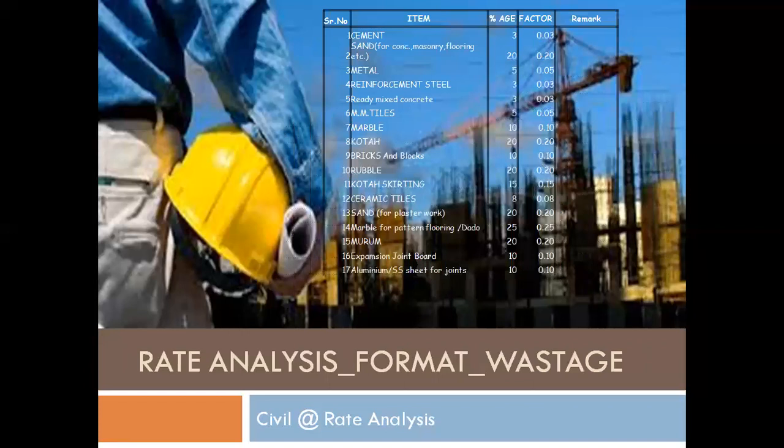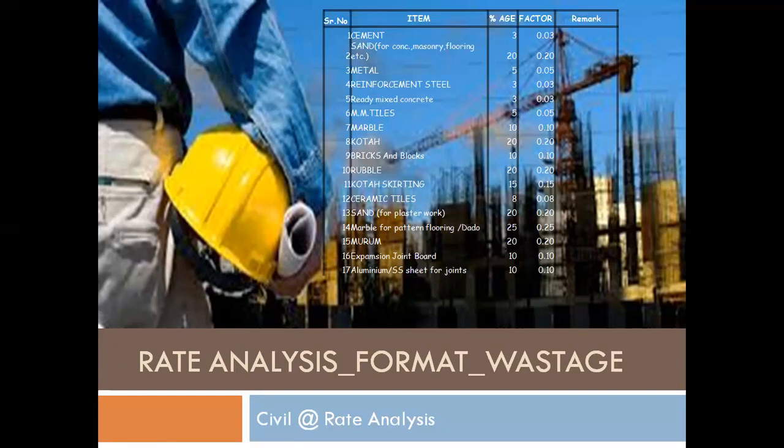Here the wastage factor is there. After calculating the coefficient for cement, sand, or any material, the wastage is there. In standard practice, when the material is unloaded on site, some wastage occurs from unloading and transporting, like cement.